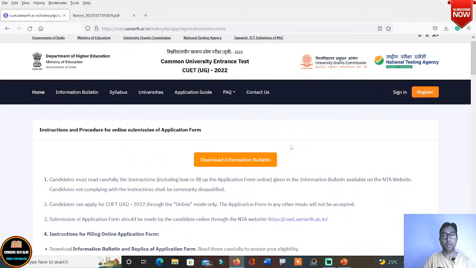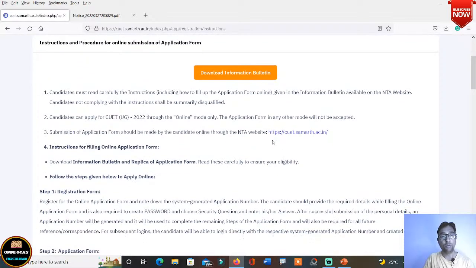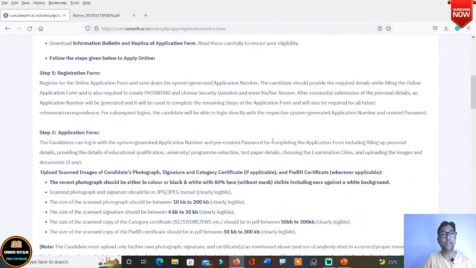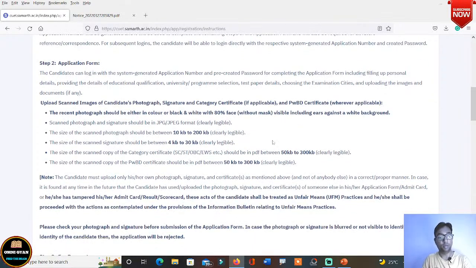After this page opens, there is a download information bulletin. You can download this information bulletin. Several pieces of information will be given in this bulletin, like a notice board. You can read these things. I need not go into detail about all of them. It is given in a very simple manner. And the documents that you will be uploading here are all these things.